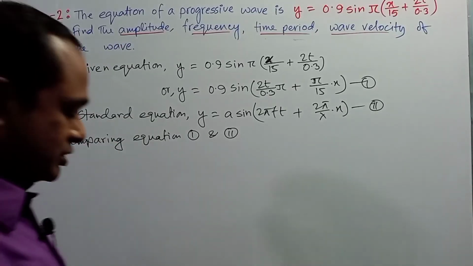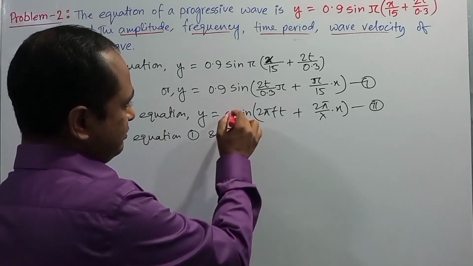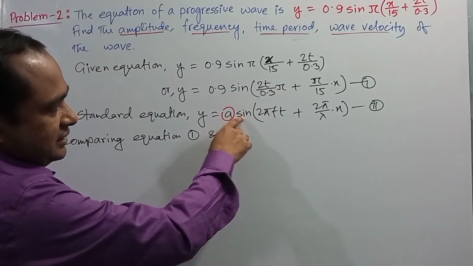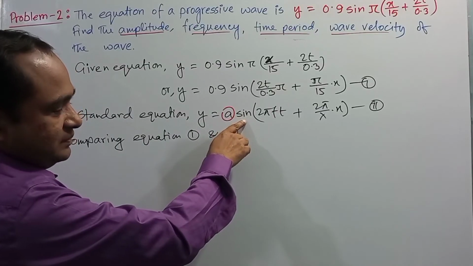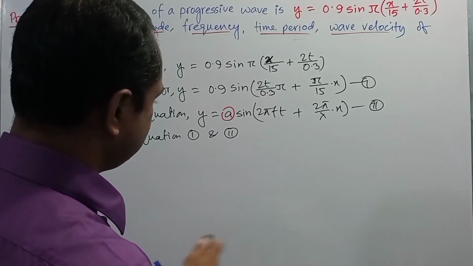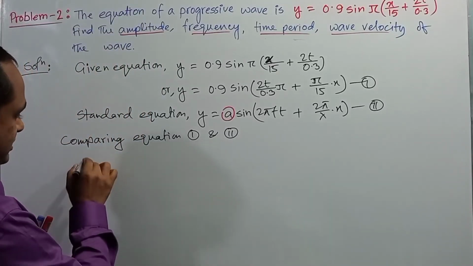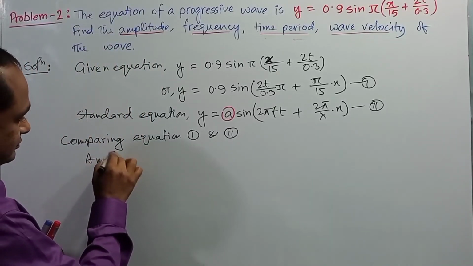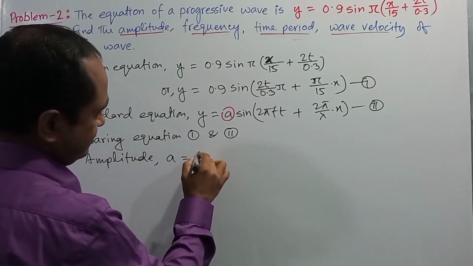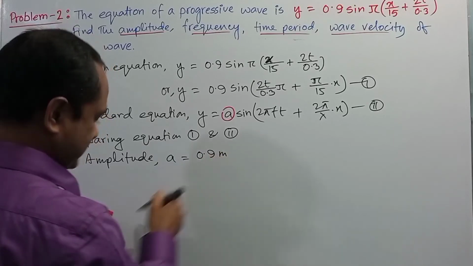In the standard equation, you know, A is the amplitude of the wave. A is the previous term of the sine function, and here the previous term of the sine function is 0.9. So we can say the amplitude A is equal to 0.9 meter.